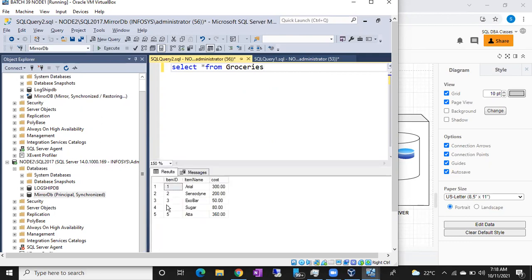Okay, now you can see the 5th record is immediately added. We took some time to do the failover and all, but the record is synchronized immediately. So no need to do anything like in log shipping. How difficult it is: you have to run the jobs, you have to disable the jobs to do the failover, and again you have to configure reverse log shipping. But here nothing like that.